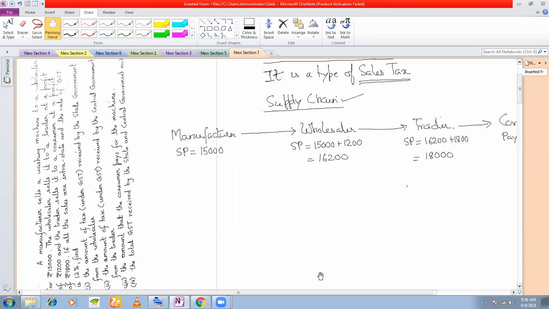So manufacturer, what is the rate of GST given here? 12%, right? Let's write the rate of GST here. 12% rate of GST. That means CGST is how much? 6%. SGST is 6%. Now, since manufacturer is selling it for 15,000, how much CGST is he paying? 6% of 15,000. This is what he's paying to the government. It will always be half: if it's 12, then 6, always. Didi takes half, Modi takes half.